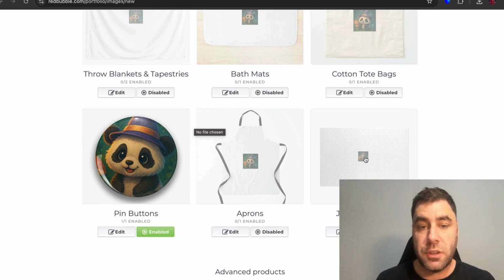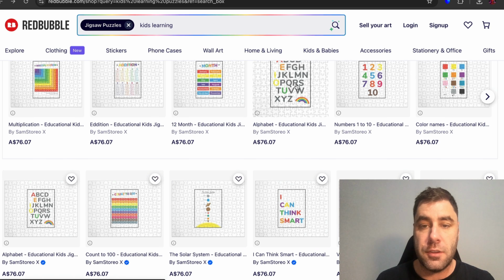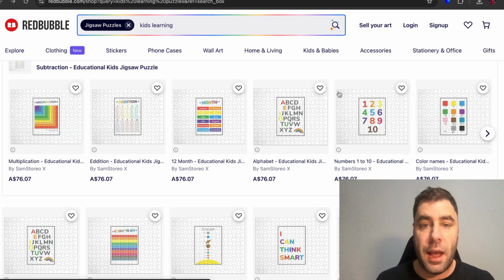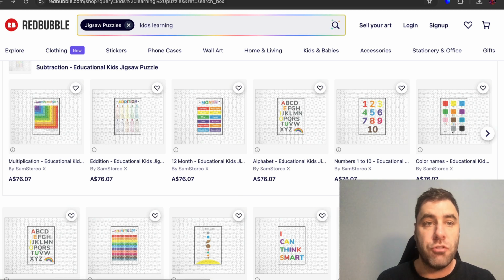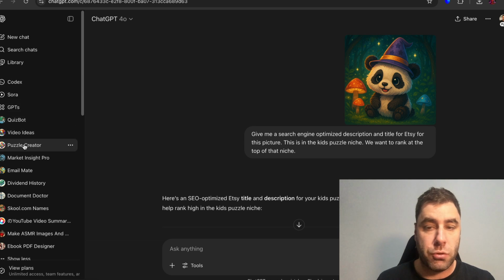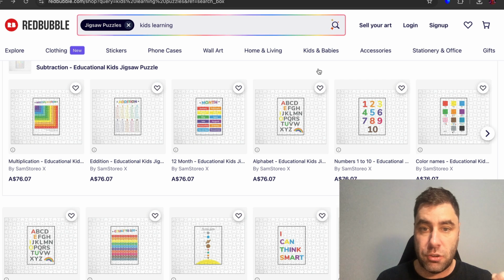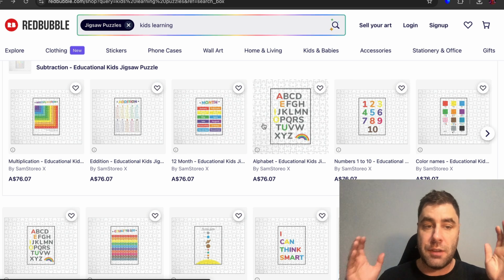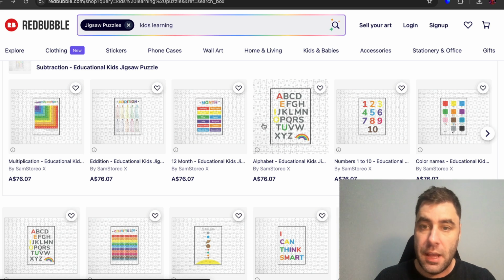Now you want to do a different image size. This one is very, very small, but if you notice here, they have these larger image sizes, but they're not the full puzzle either. So you can go and figure out how to do that. It's very simple. Just go back to the puzzle creator and say you want to create an educational kids puzzle like one of these, and you can even tell ChatGPT to do one like this. And it's that simple, guys.